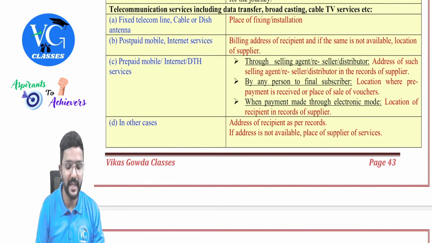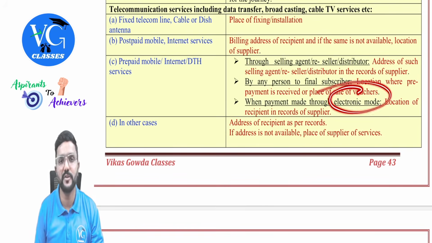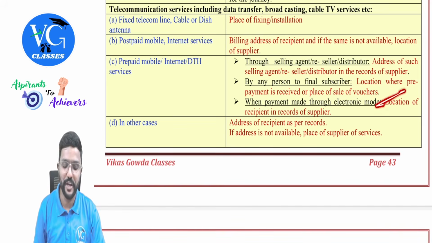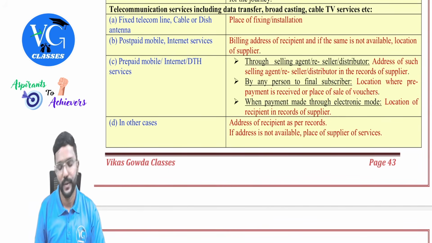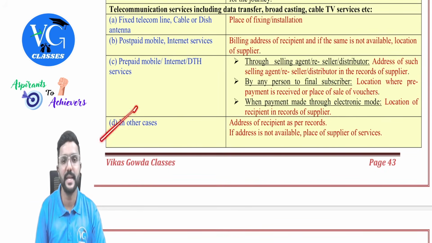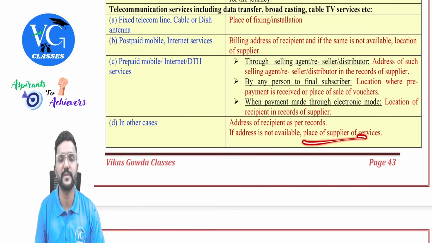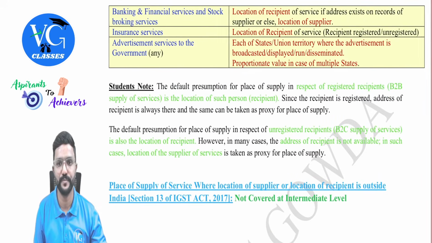Then in other cases, the last one is here. When payment is made through electronic modes, sir, I am getting recharged through GPay, PhonePe, or any other pay. In that case, the location of the recipient in the records of the supplier. Then in any other case, the address of the recipient as per the records. If by chance the address of the recipient is not available, then the location of the supplier. Okay, so this is with respect to telecommunication.